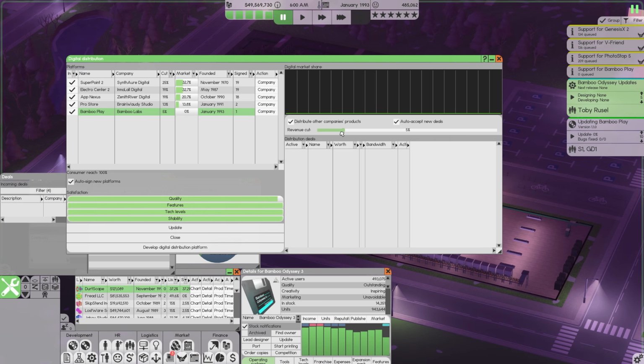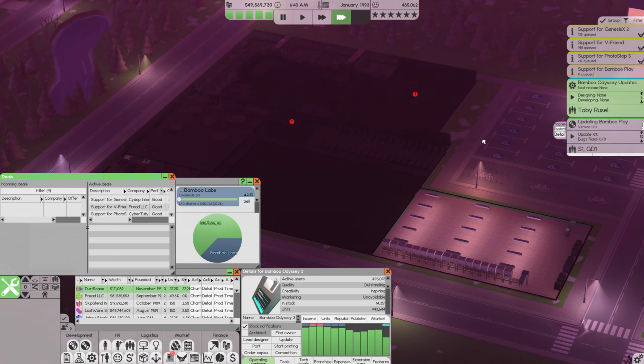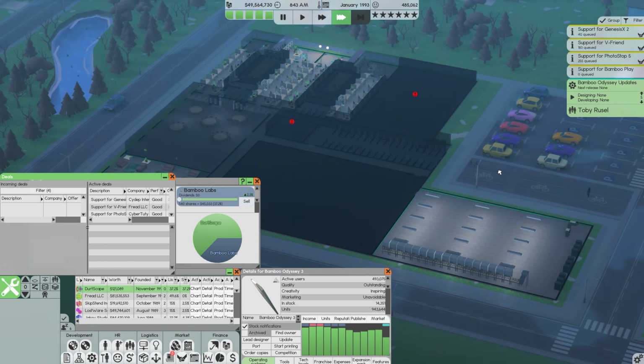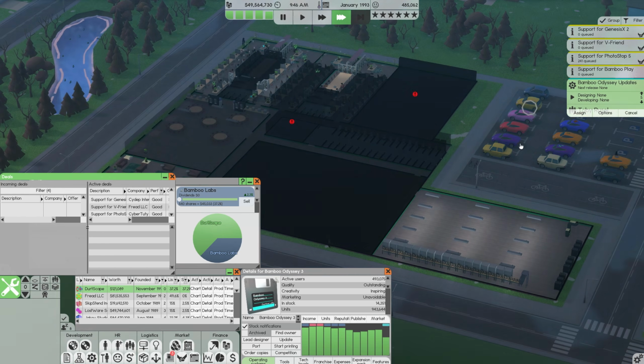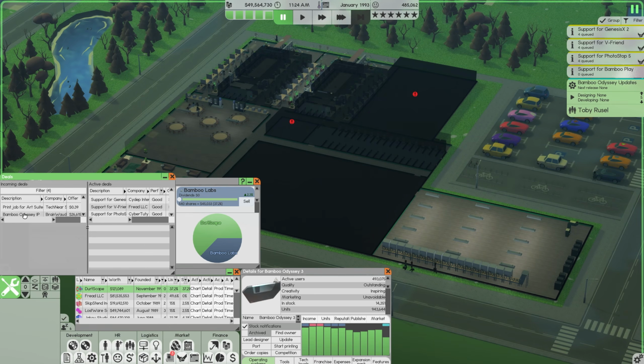And then as soon as we start getting deals in, we can slowly raise this up 1% per day without losing any deals, and basically try and match the cut of all of the other platforms. But we want to stay at a relatively low cut at the very start to hopefully sign more clients. So that is what's happening with that. We'll let this run, get this update out the door, see if we can get our first deal for our brand new digital distribution platform and go from there.